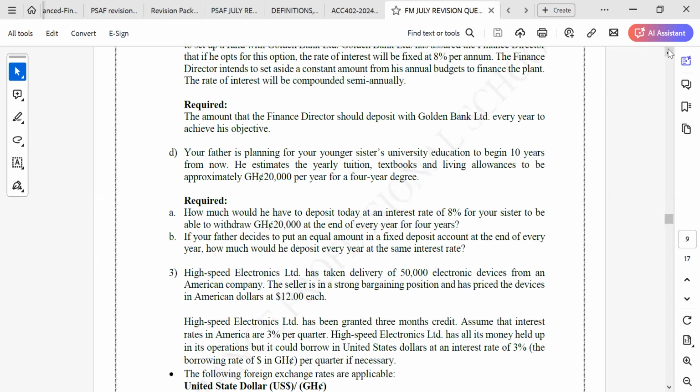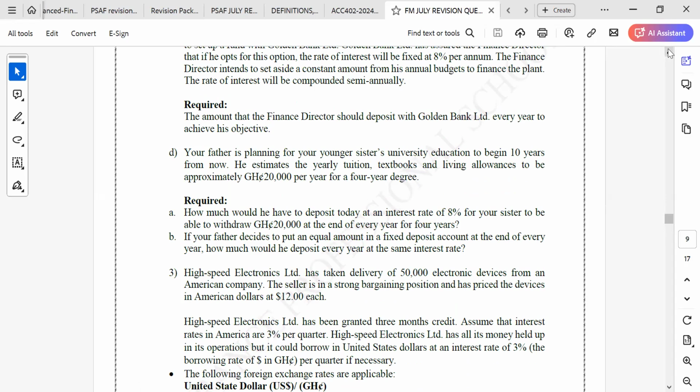Yes, please. D. Your father is planning for your younger sister's university education to begin 10 years from now. He estimates the yearly tuition, textbooks, and living allowance to be approximately 20,000 Ghana cedis per year for a 4-year degree. Required.